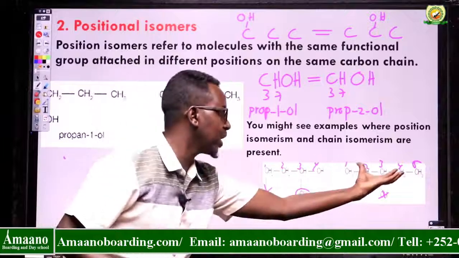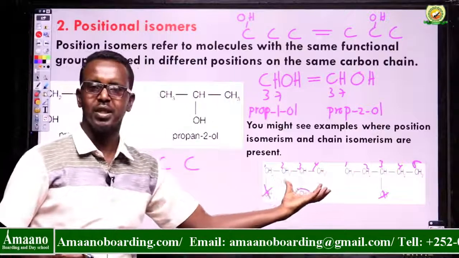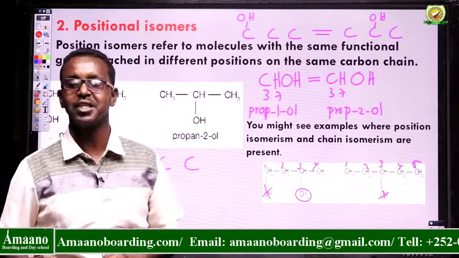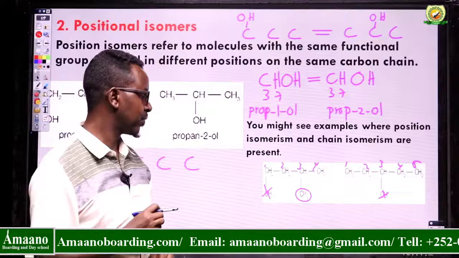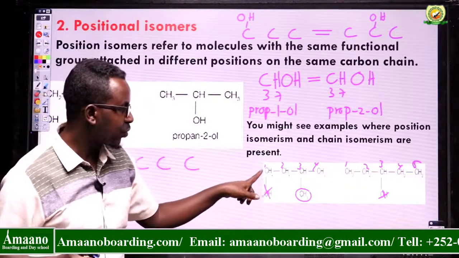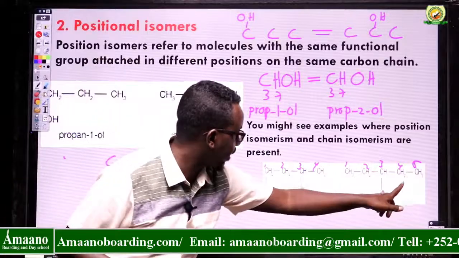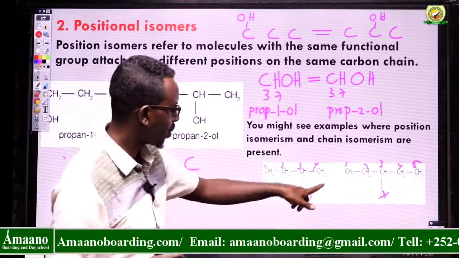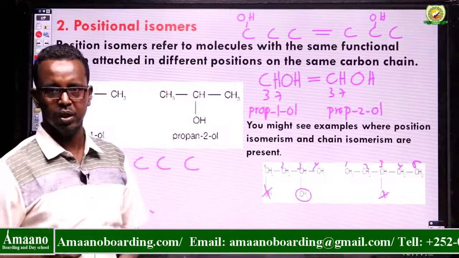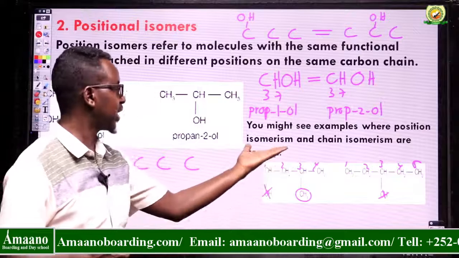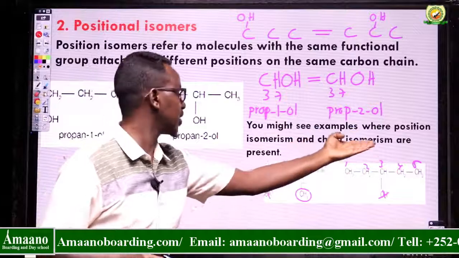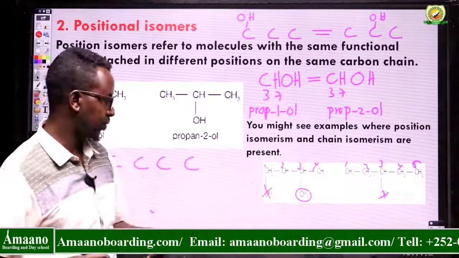So this is a chain. Again, this is a branched one. So you can say they have the same molecular formula but different structure. At this time it is a chain isomer. What about if you consider the OH group? At this time the OH group is attached to carbon number 1. What about here? You don't have an OH group. So this example indicates that it is an example where positional isomerism and chain isomerism are present.